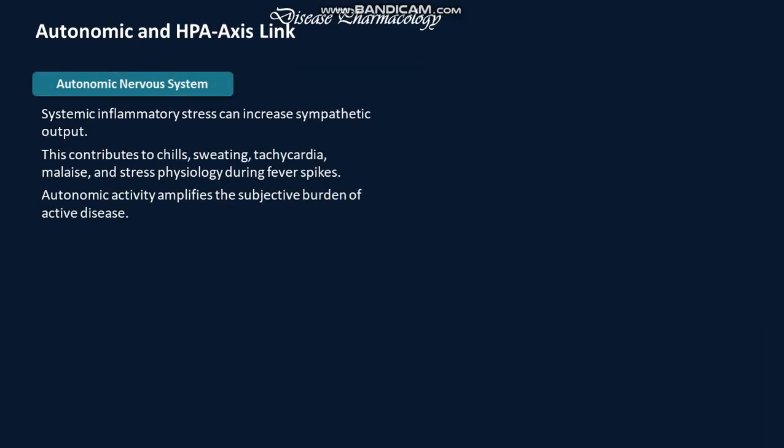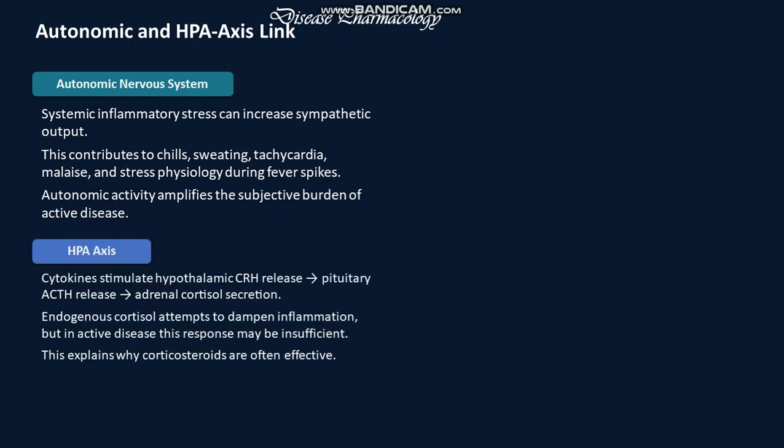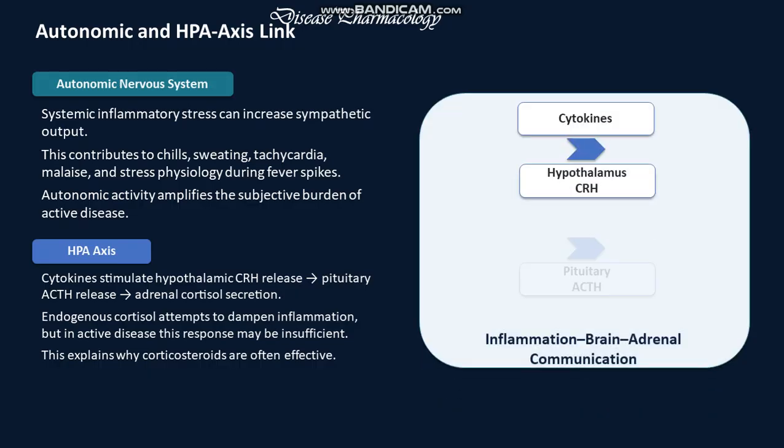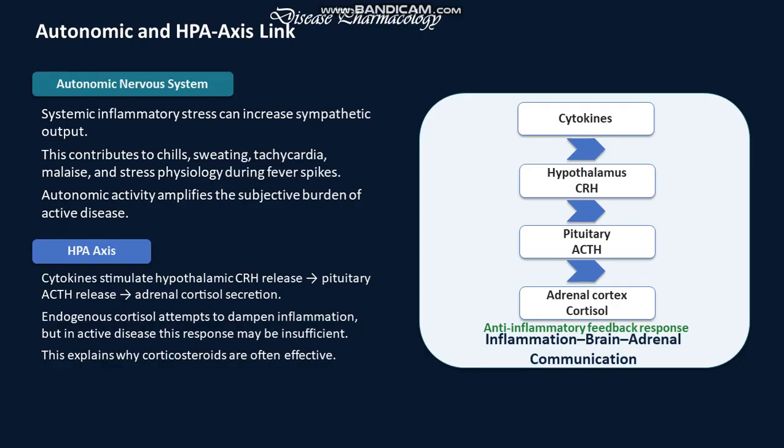Autonomic and HPA axis: systemic inflammatory stress can increase sympathetic output. Autonomic activity amplifies the symptom burden of the disease, and HPA axis involvement in turn stimulates hypothalamic CRH release, pituitary ACTH release, and adrenal cortisol secretion. Cytokines act on the hypothalamus for CRH, the pituitary for ACTH, and the adrenal cortex releases cortisol.